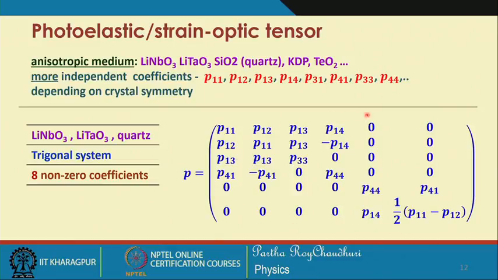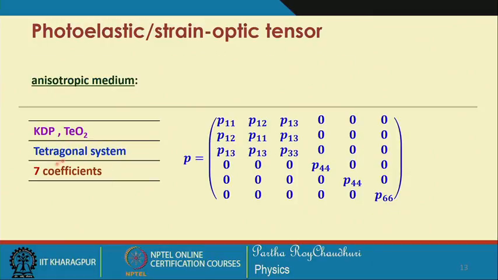You have more independent coefficients in the strain optic tensor, and it gives you more freedom to have different effect and influence of the acoustic wave propagating in different directions. So, we will consider some typical situations. These crystals, lithium niobate, lithium tantalate, quartz, are trigonal system, and there are 8 non-zero coefficients in the strain optic tensors, and these values are well known now in the literature.